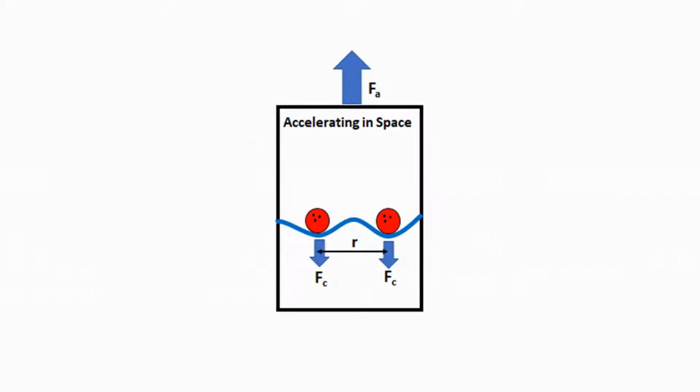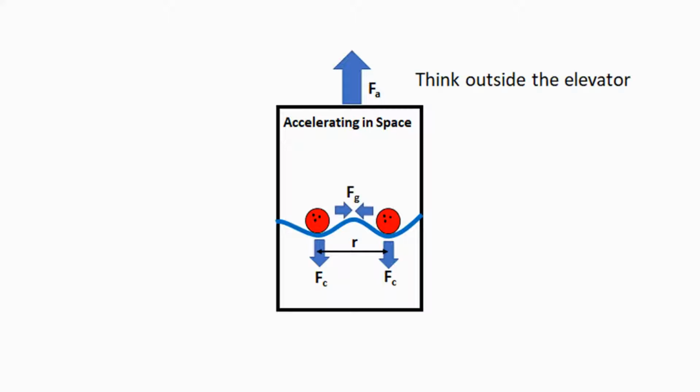Imagine in our space elevator we have a fabric with 2 bowling balls, which create a curvature in the fabric when the elevator accelerates. The equal and opposite force from the elevator is being translated into a physical curvature of the fabric. We can assign a force to this curvature and call it the curvature force, Fc.